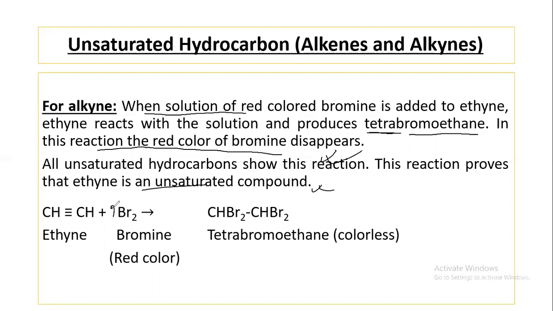Here, 2 bromine should be added: one bromine is added here, another bromine is added here, one bromine is added here, and another bromine is added here. Finally, 2 bromine atoms are attached to this carbon, and 2 bromine atoms are attached to this carbon. And finally, we will get tetrabromoethane. The color of bromine was red, and after completing this reaction, the colorless compound, tetrabromoethane, is produced.